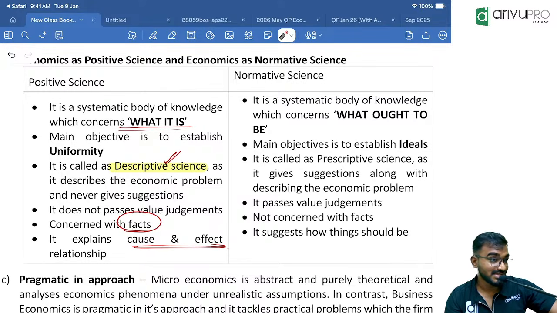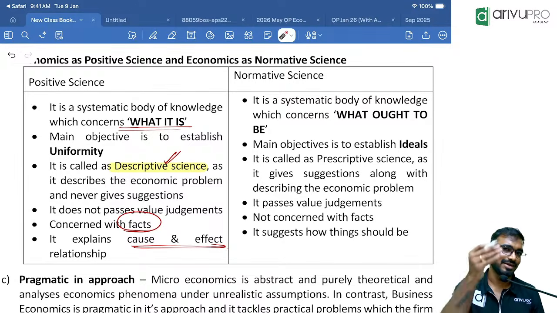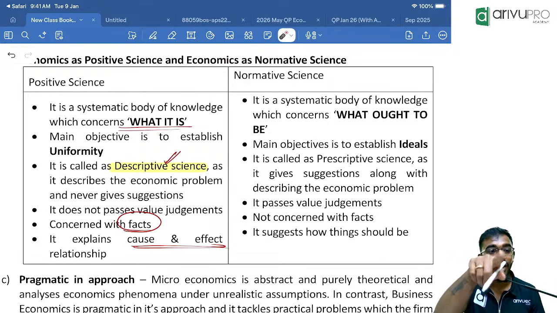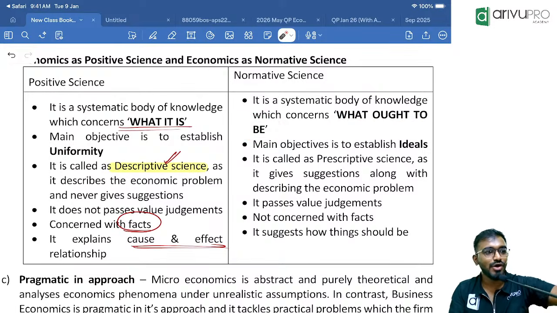I will not say that I went to a senior doctor. I will come and say, doctor, unable to eat, drink, poor fellow, small kids and wife at home. I will come and express. By looking at my condition, I think this is your problem. What ought to be? What is it? So, a normative science is a systematic body that is more concerned about what? This can be your problem.